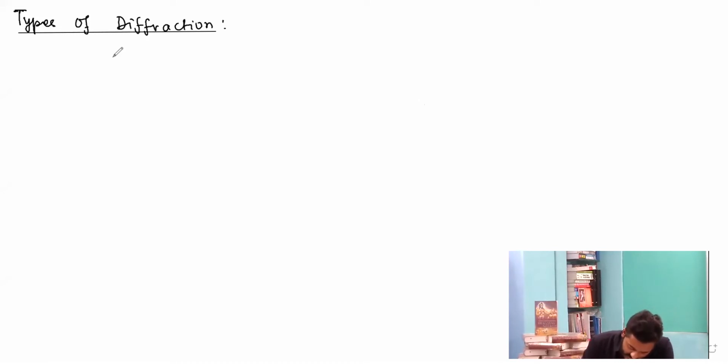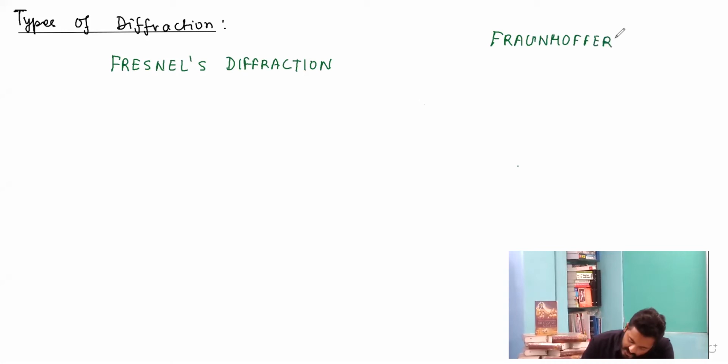So we have Fresnel's diffraction taking place, and then on the other side we have Fraunhofer's diffraction taking place. So these are the two categories which we are going to study about: Fresnel's diffraction and Fraunhofer's diffraction.